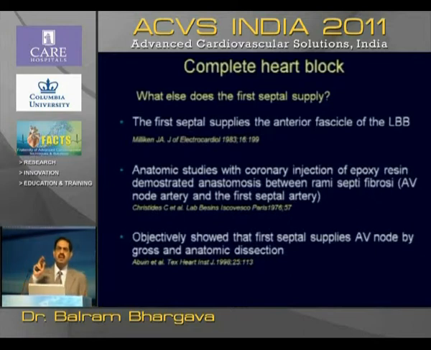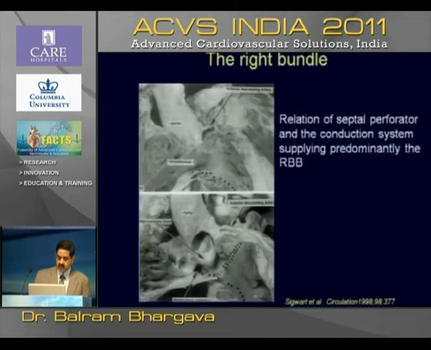So people looked at the anatomy after this alcohol ablation, where the septals supply. Earlier, the septal was proposed in earlier studies to supply the left bundle. Then they demonstrated that it supplies the rami septi fibrosis and can supply the AV node. So the septal supply to the AV node has been objectively shown by gross studies, anatomical dissection, and also by studies by resin injection. So you have to be very careful in injecting alcohol in the right septal.